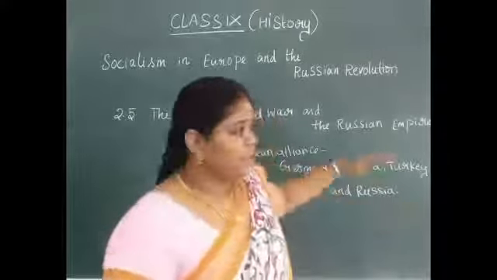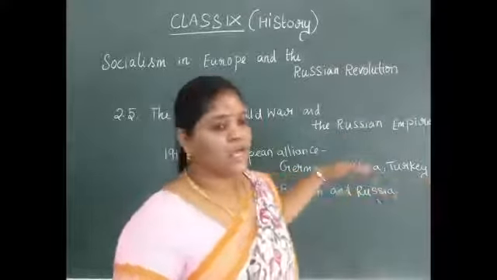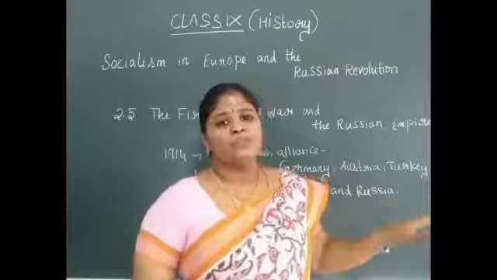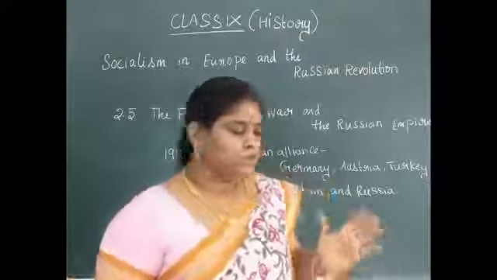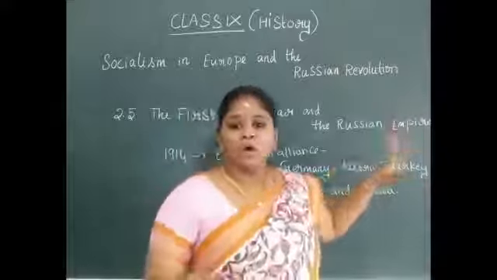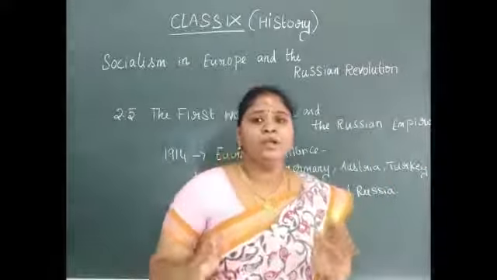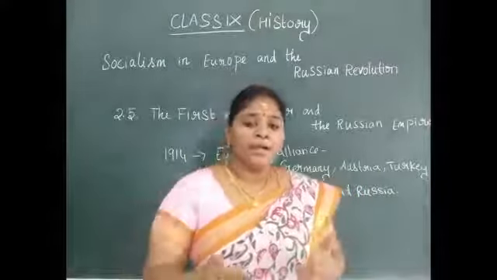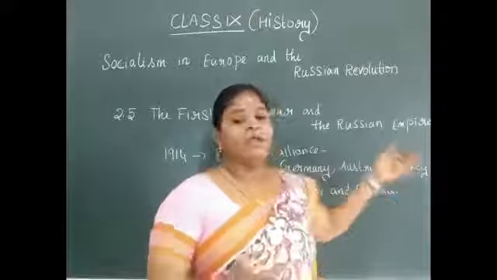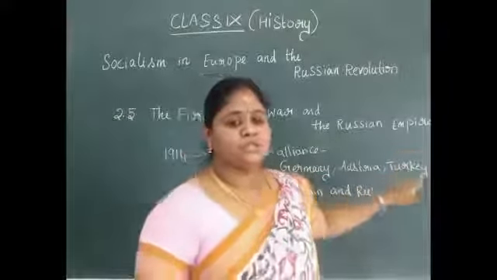So when this was happening in the year 1914, the king was Tsar Nicholas II, who was not bothered about the Duma, that is the parliament, at all. The war was prolonging, and he did not get permission or any suggestions or consultation from the Duma. Without that, he was organizing the war to get victory. So this is what was happening.